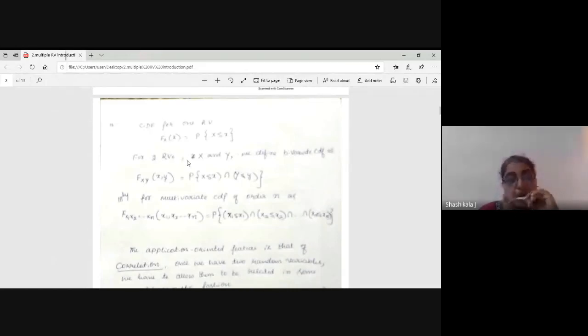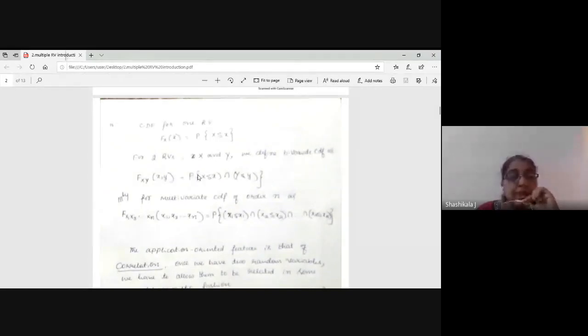Let's say the two random variables are X and Y. We call it the bivariate CDF. I am repeating, it is the bivariate CDF, denoted by capital F of XY. Here X and Y are two variables, and these are some points x and y.